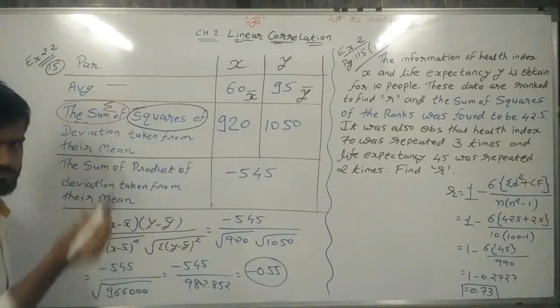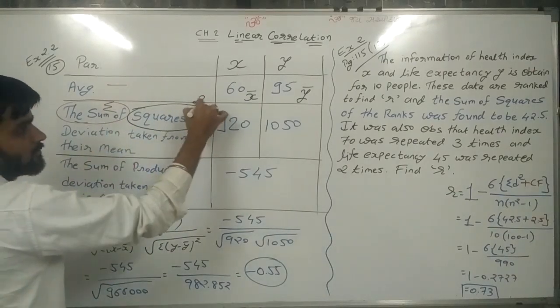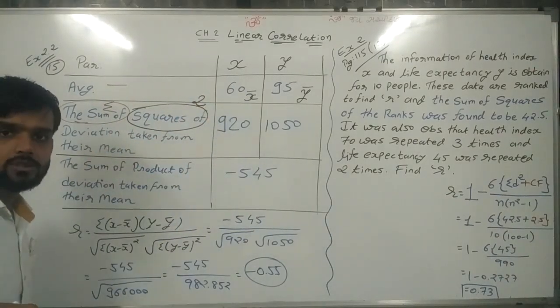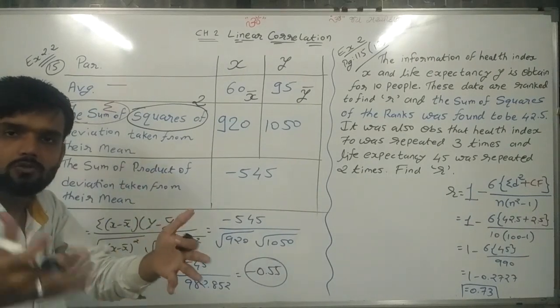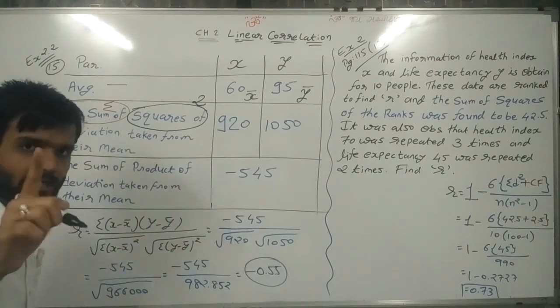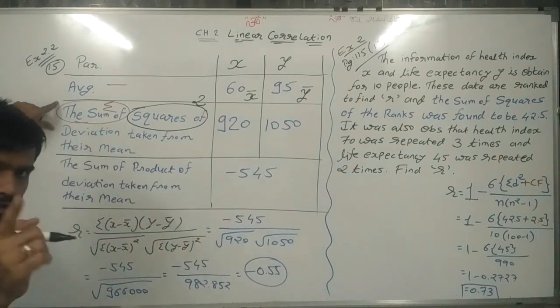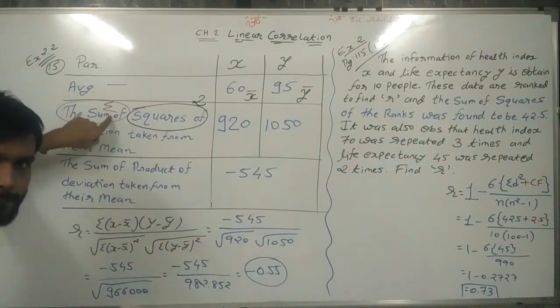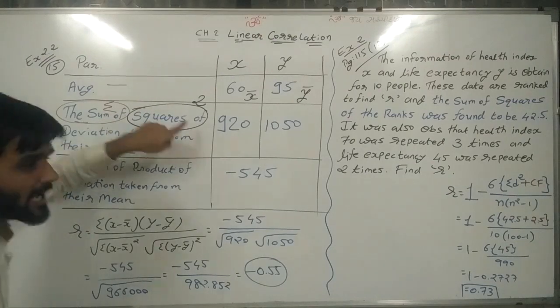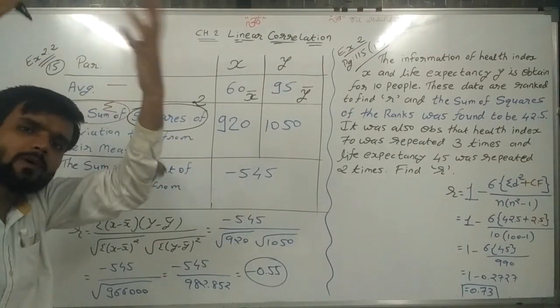All of you know square means square. Square of what? Try to understand the question, please. First, the sum of. Sum means sigma. Square of. Square means square.